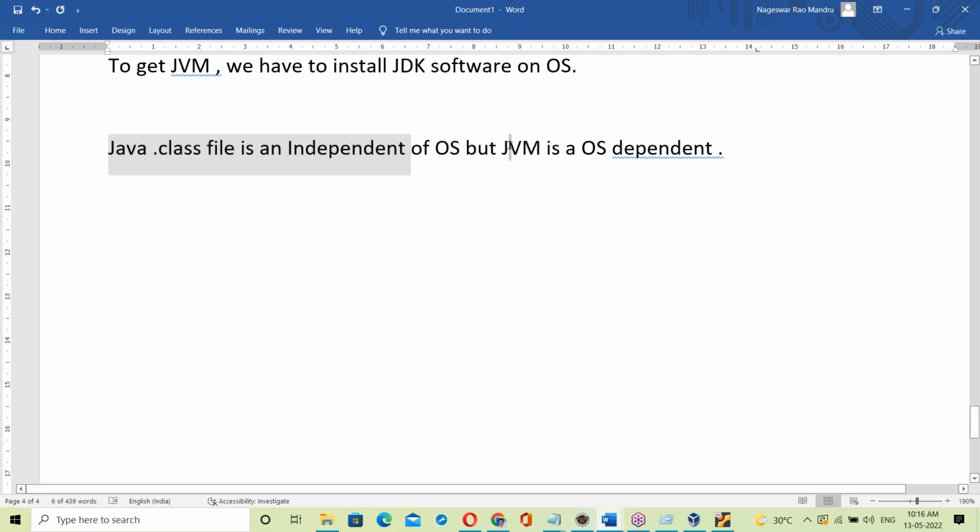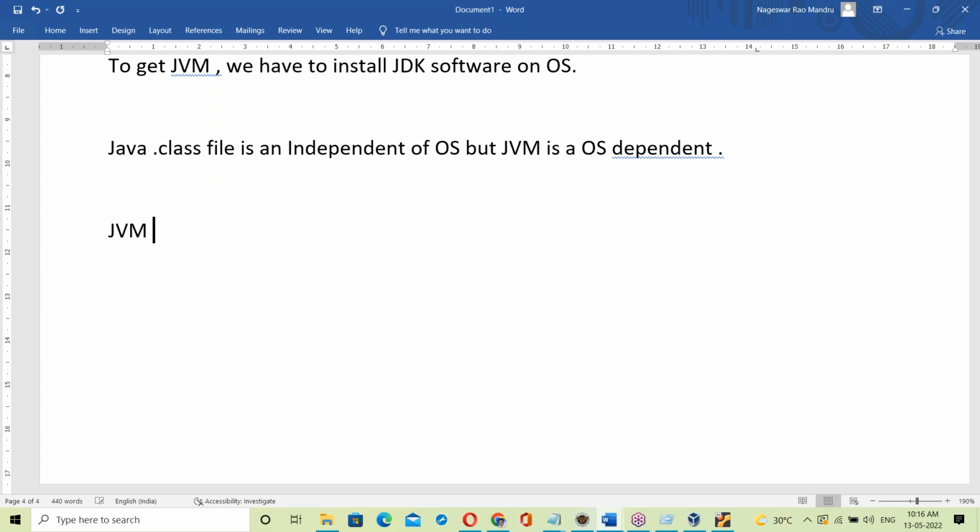Why is the JVM OS dependent? The reason is that the JVM is a C++ exe file. JVM is developed in C++. If it is an exe file, it is OS dependent.